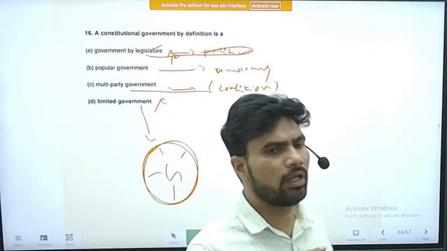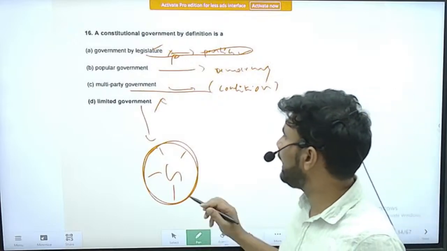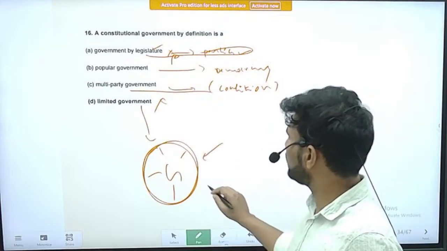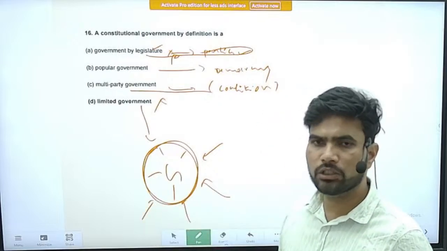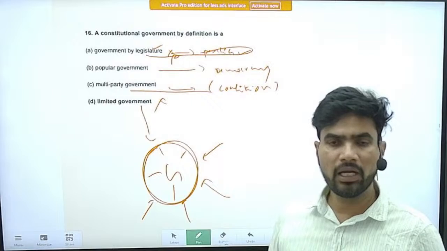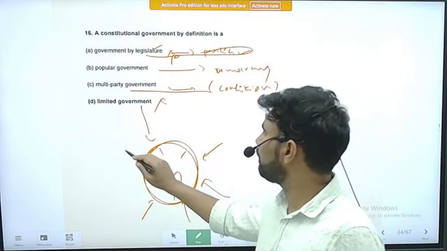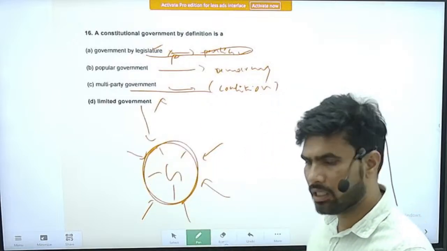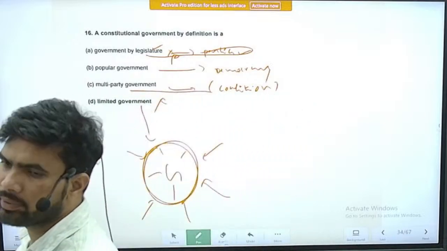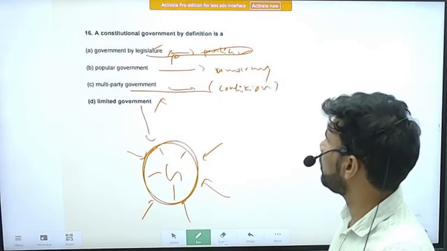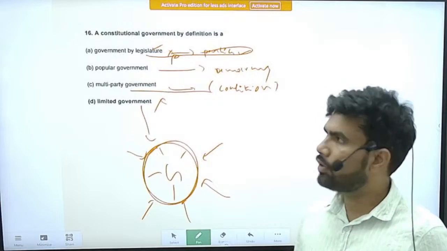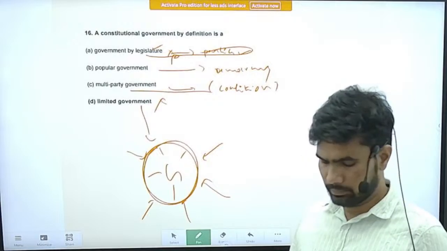It creates a boundary for the government, and it also guarantees the people against violation of their rights by the government. That is the meaning of limited government, and limited government is also known as constitutional government. Right.